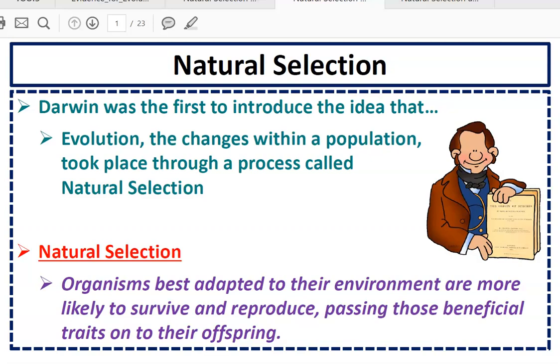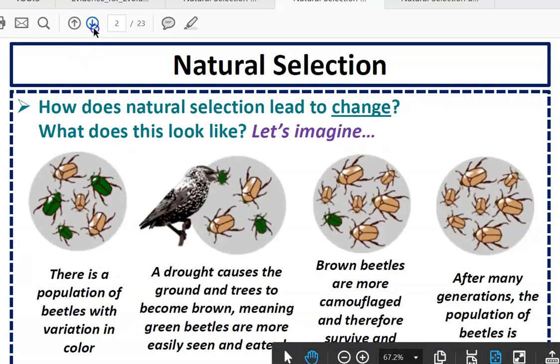The first thing we need to remember is that Charles Darwin was the first scientist to introduce the idea of natural selection. Natural selection is just a mechanism of how evolution could occur. Remember, evolution is simply the changes that occur in a population. Natural selection is the idea that organisms best adapted to their environment are more likely to survive and reproduce and pass on those beneficial traits to their offspring. Another word for natural selection is survival of the fittest.